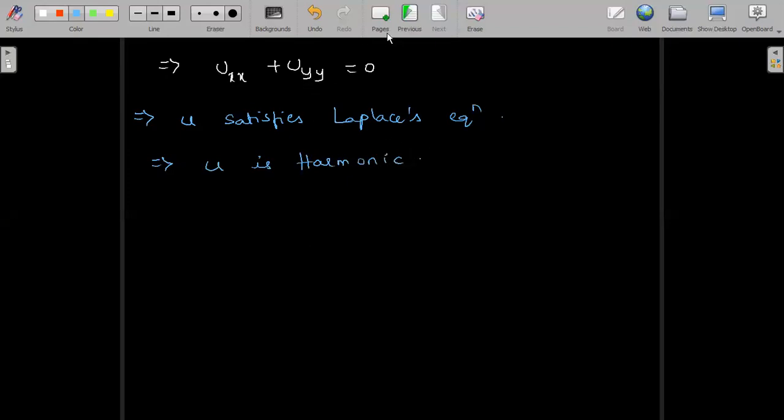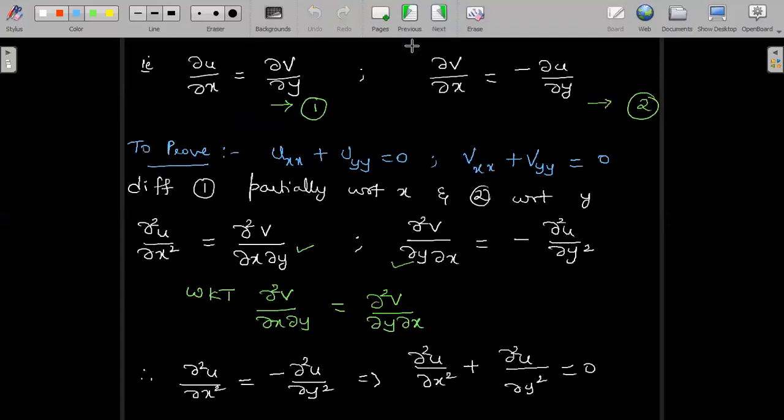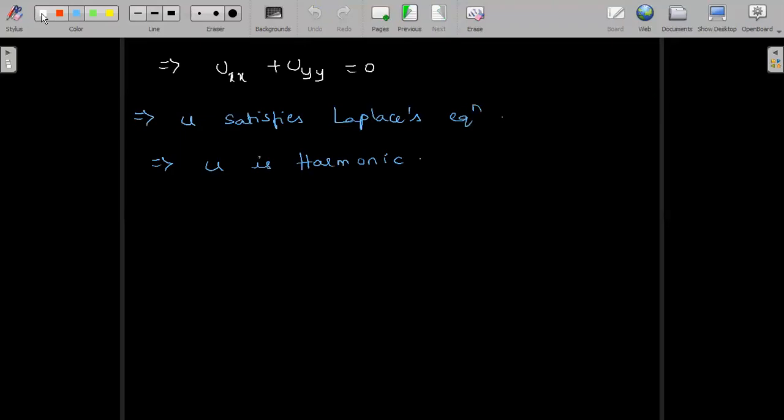Now on similar lines we need to prove v is harmonic. In order to prove v is harmonic, we differentiate equation 1 partially with respect to y and equation 2 partially with respect to x. Last time we differentiated equation 1 with respect to x and equation 2 with respect to y. Now we are doing vice versa, 1 with respect to y and 2 with respect to x.